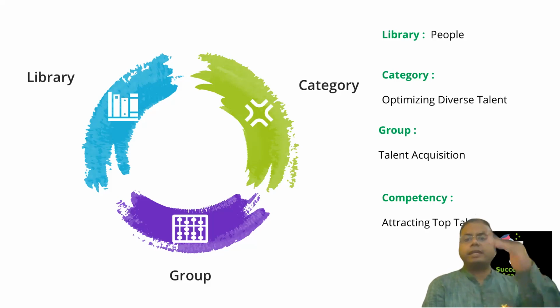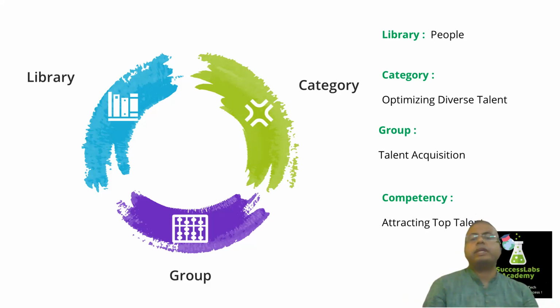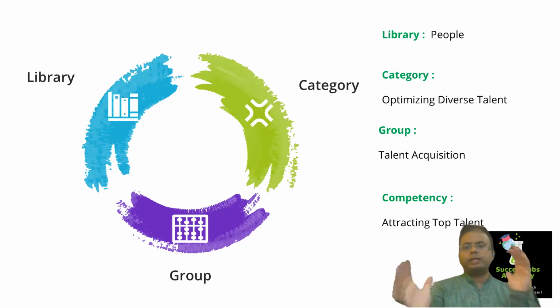And inside that category, you can have multiple groups. It can be talent acquisition, it can be talent development. It can be anything. So talent acquisition is one of the groups, right? And under talent acquisition, you can have a competency known as attracting the top talent. So attracting the top talent is one of the competencies you can define. So this is just one example which you can model in our center of capabilities.